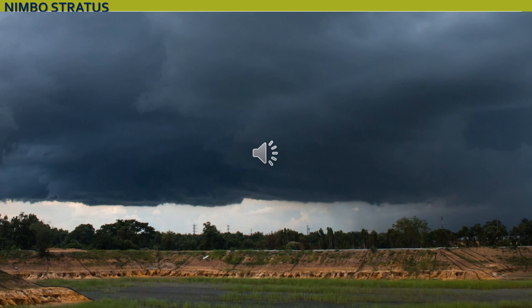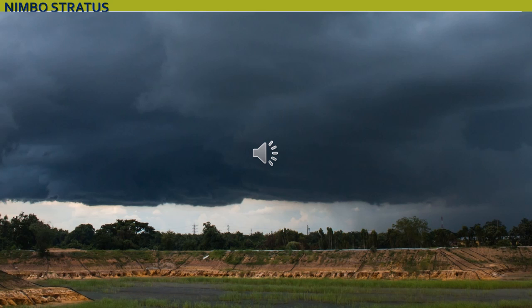So rain, you know. So what do you mean by sleet? Nothing but the rain droplets in the form of pellets. They are made up of transparent and translucent ice. So sleet is nothing but raindrops in the form of pellets. We will discuss this in our next topic, precipitation.